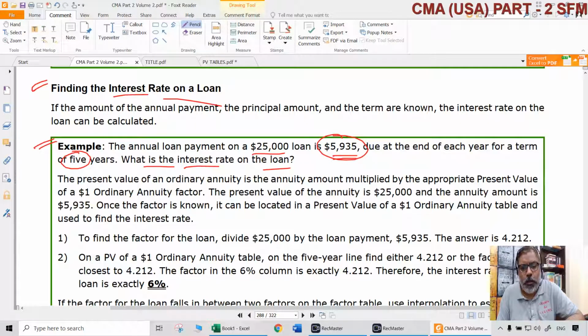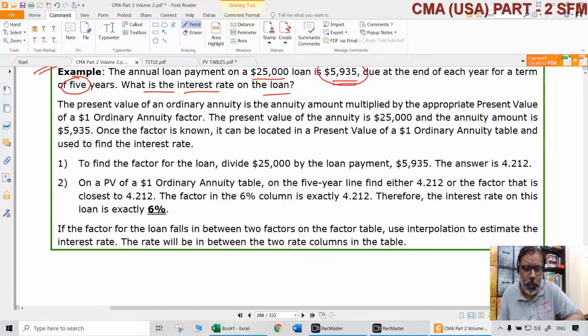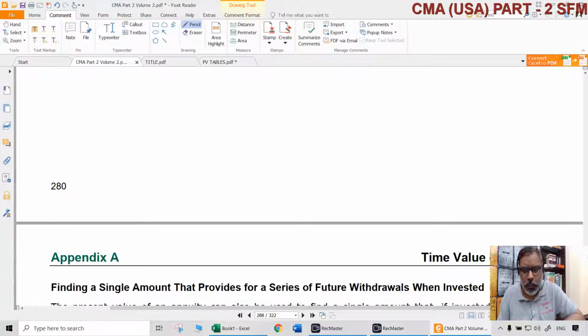When principal amount is known, installment is known and the period is known, we can find out the total of interest, how much it is. Or when principal amount is known, installment amount is known, time period is known, we can find out interest percentage. In any situation, not only here, there will be certain things which are required.